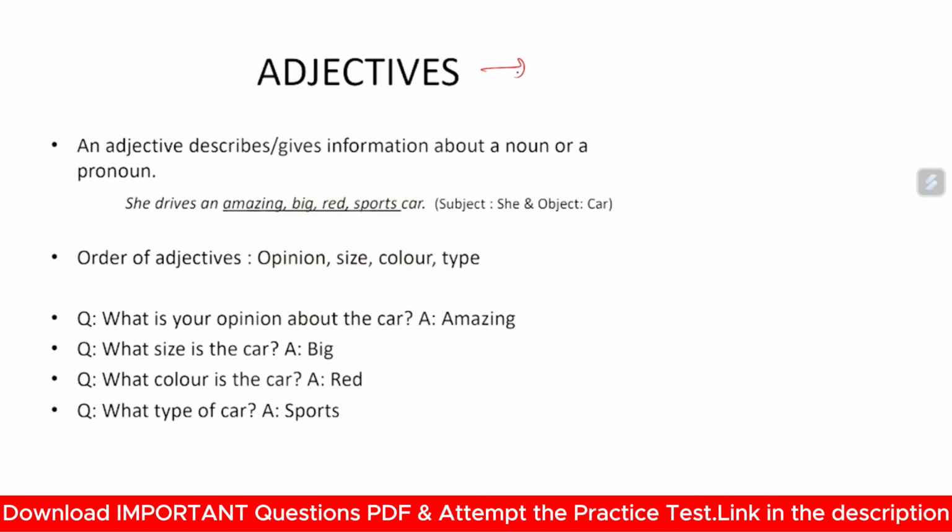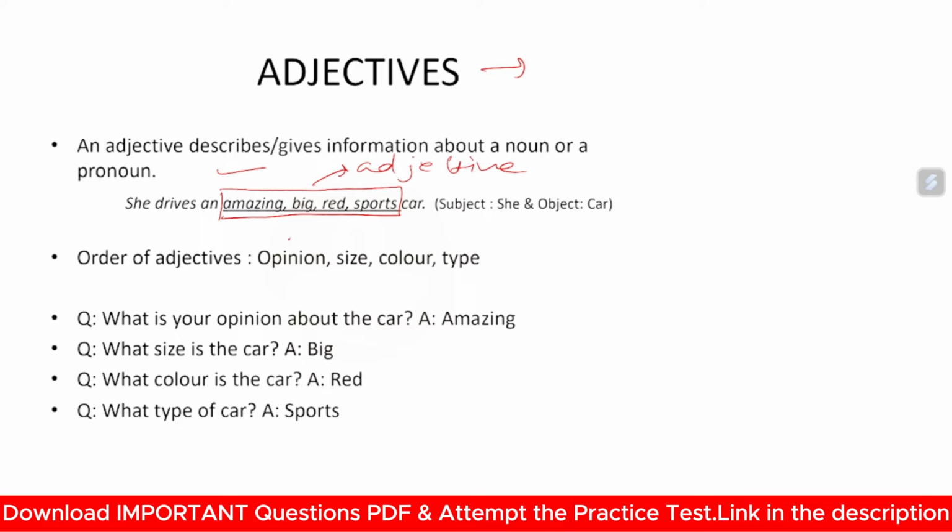Now, adjective. Adjectives are the describing words which give information about the noun. An adjective describes or gives information about a noun or a pronoun. She drives an amazing big red sports car. So here, amazing, big, red, sports, these are the adjectives. They are used to describe the car.